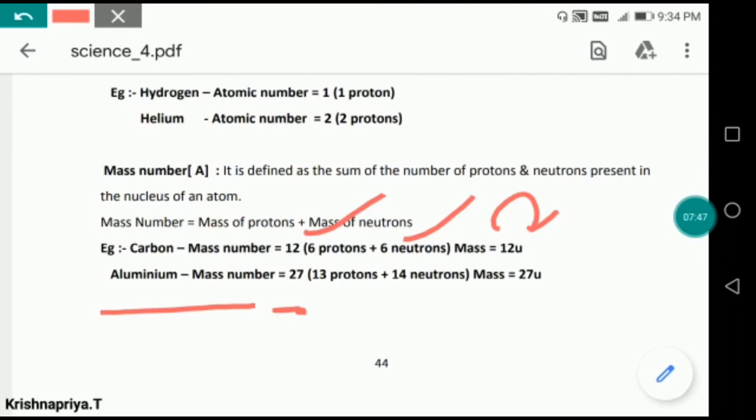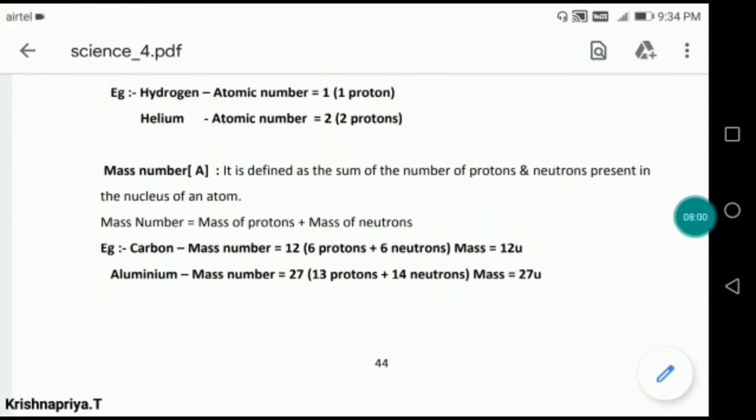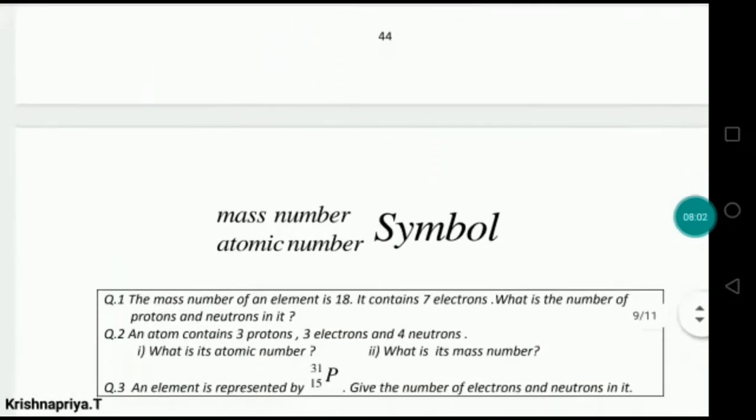Similarly, for aluminium, its mass number is 27. How can we tell that its mass is 27? Because it has 13 protons and 14 neutrons. When we add 13 and 14, we get 27 u. So we can tell that yes, the mass number of aluminium is 27 u.